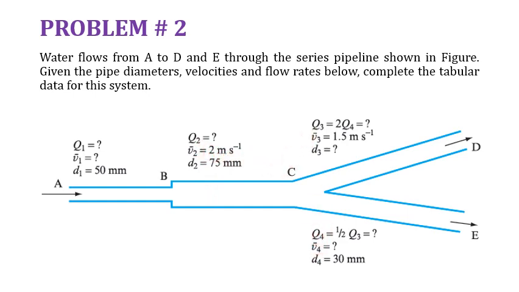So simply our equation will be Q2 is equal to Q3 plus Q4. Q2 is A2 V2, Q3 is A3 V3 and Q4 is A4 V4. Knowing Q2 and knowing the relationship of Q3 and Q4, plug in all the values and compute the unknowns.